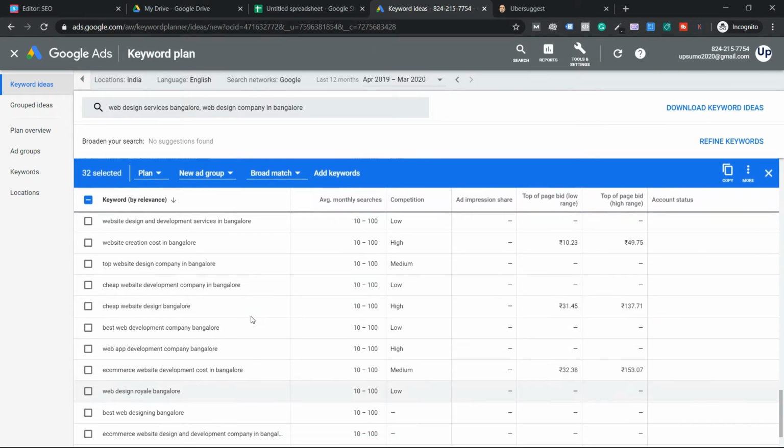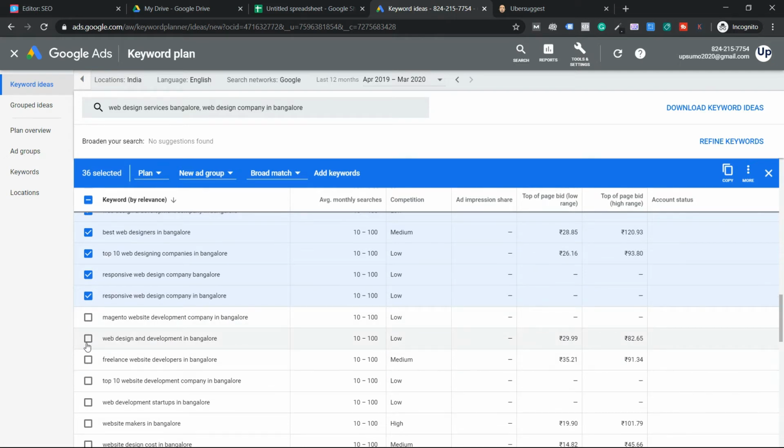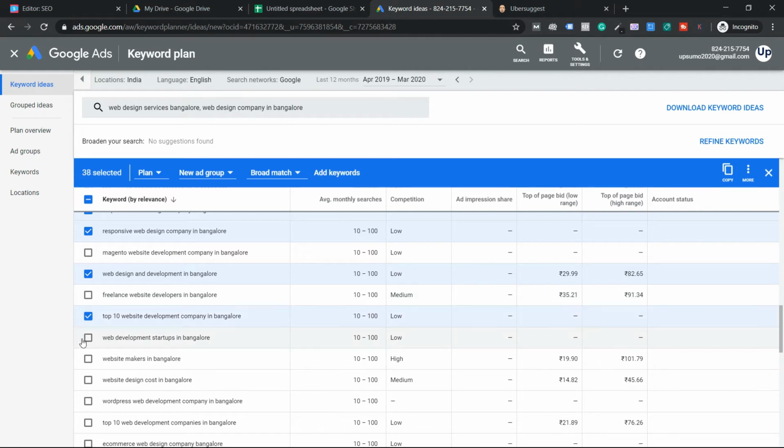Okay, I have 77. Let me just quickly go through them and select as soon as possible. Best web designers, top 10 web designing company, responsive web design. We don't offer Magento, so we don't select that. Web design and development, we don't do freelancing. Top 10 web development company. Development startups, we are a startup. I can choose that, but I don't want to because I don't think the user intent is so clear.